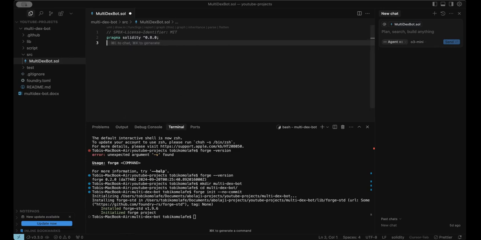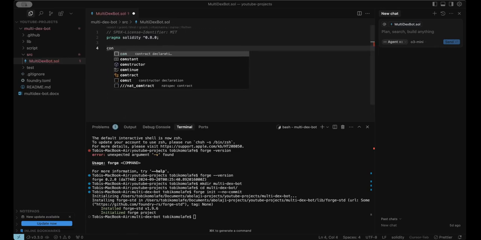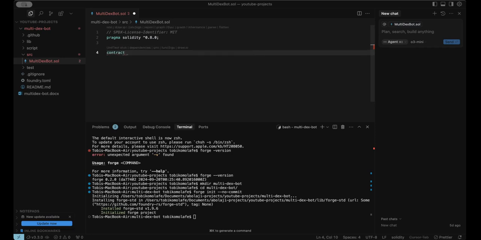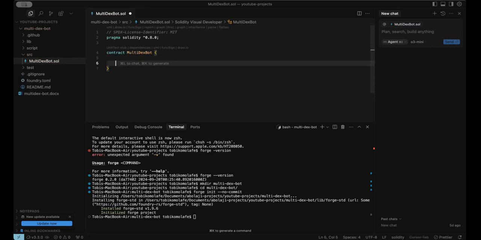The next thing is with the contract keyword, we are going to define our contract, and it should be exactly the same name as the file. So I'm just going to copy this. Inside here, that's where the code of our contract will be.